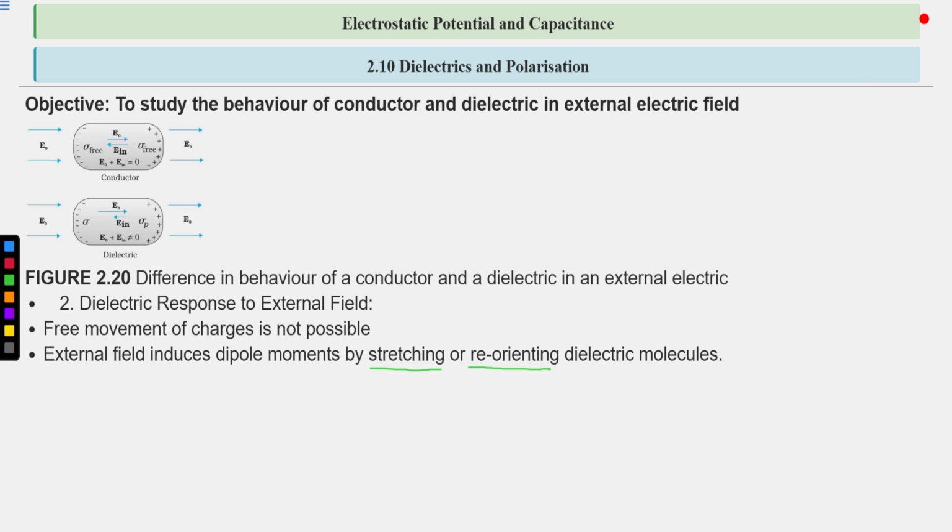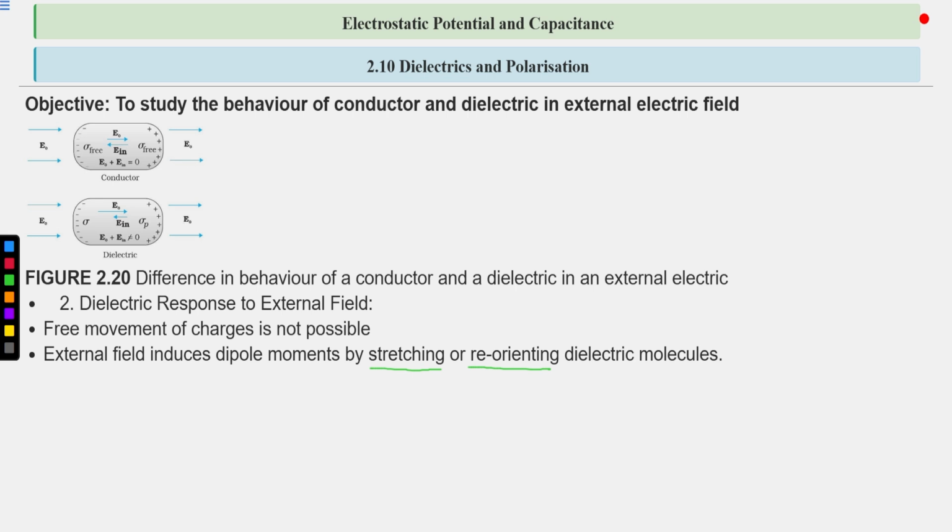So this external field will induce a dipole moment by stretching the molecule, pulling the positive and negative charges in opposite directions, and hence stretching the molecule. By this, it will induce a dipole moment in the molecules of the dielectric.